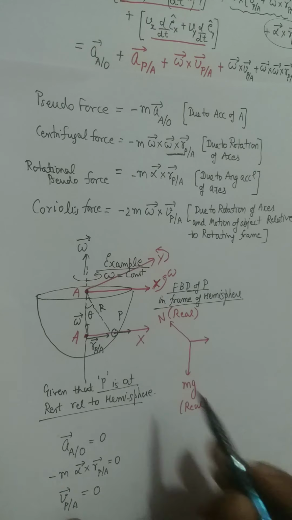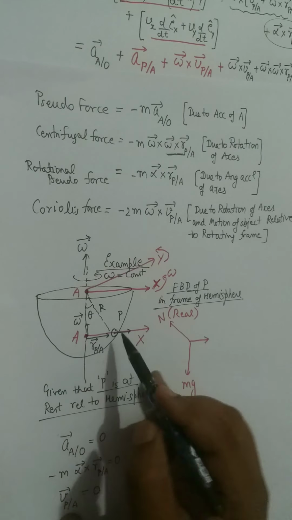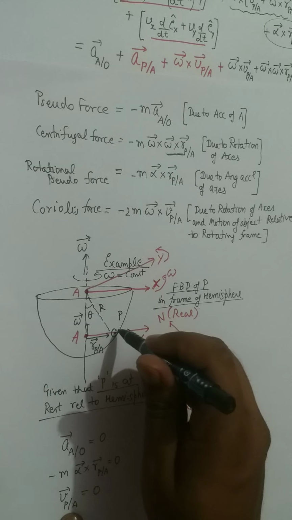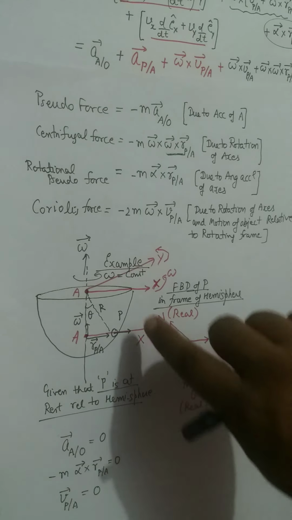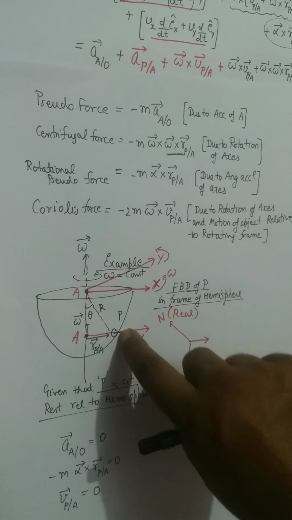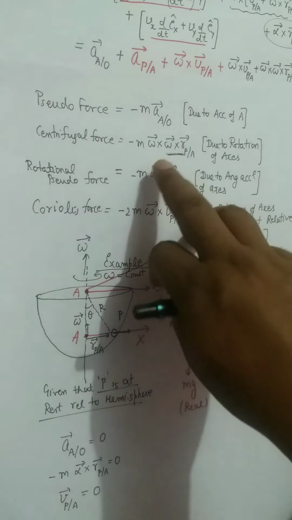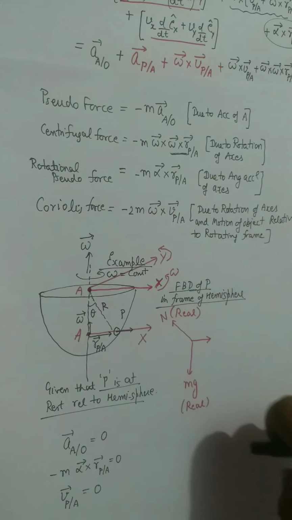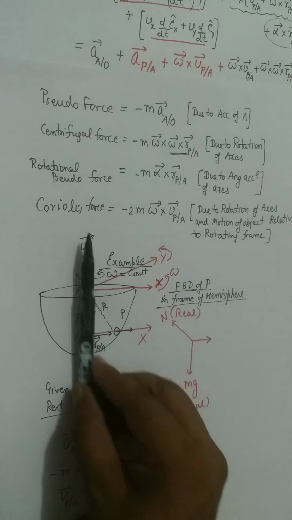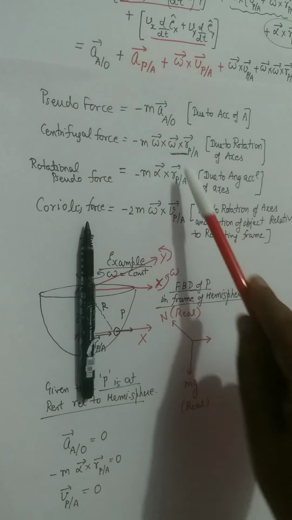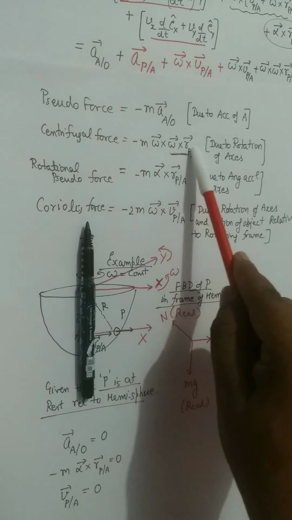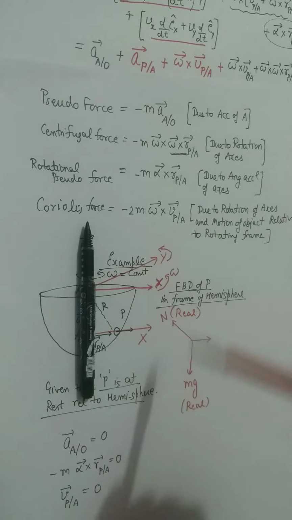The direction of omega cross r will be into the page, and then that omega cross r which is going into the page, again you have to take a cross with omega. So now omega is along this direction, and the second term, omega cross r, is into the page. So now the cross product of these two,